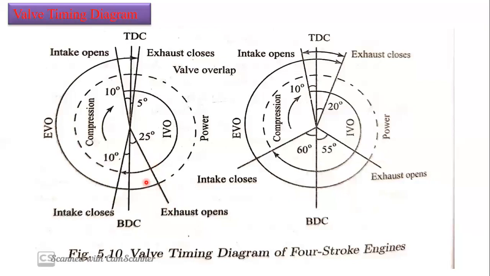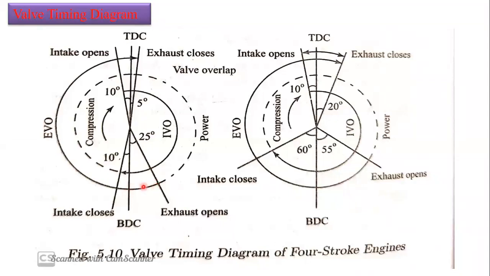If you open the exhaust valve, the work done by the piston is going to decrease. If the exhaust valve is opened exactly at the BDC, it has to take more force. That means the piston requires more power to push the gases outside. Why? Because the exhaust valve is not yet open. If it is not open to the atmosphere, the piston needs more force to push those exhaust gases. We have to open the exhaust valve to provide an opening for the exhaust gases to get into the atmosphere.